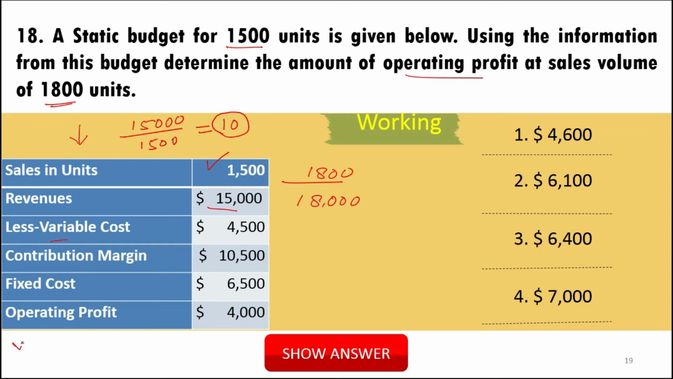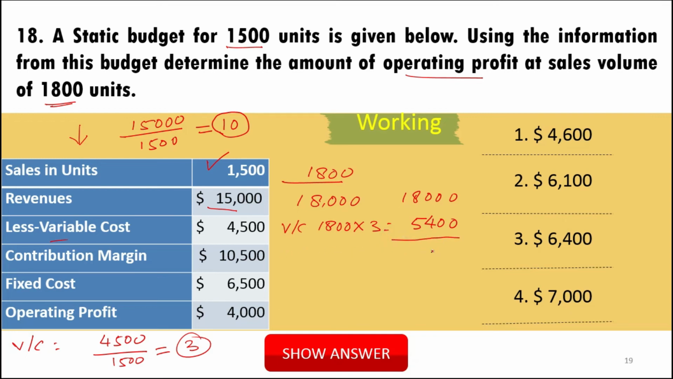4,500 is the variable cost. This is for how many units? 1500 units. So dividing by 1500, you get 3 per unit variable cost. So for 1800, variable cost will be 1800 into 3, that is 5,400. Okay. So I will write here. And so after deducting the variable cost, we get contribution margin, that is 12,600.